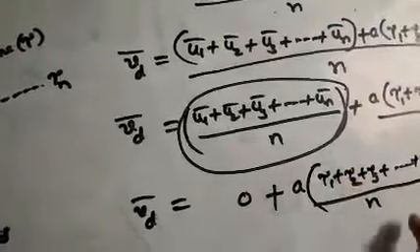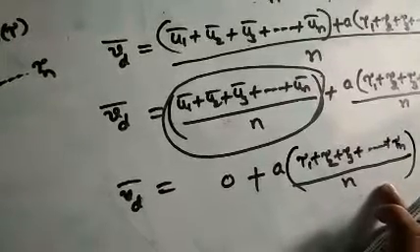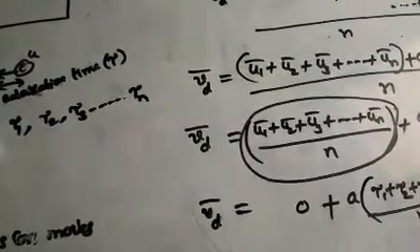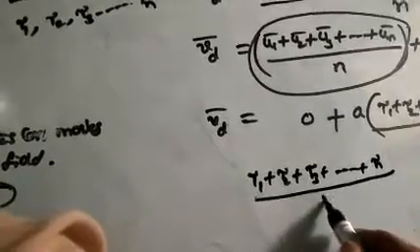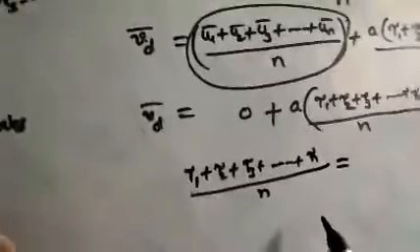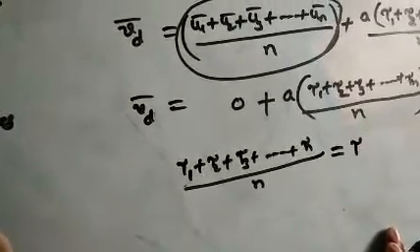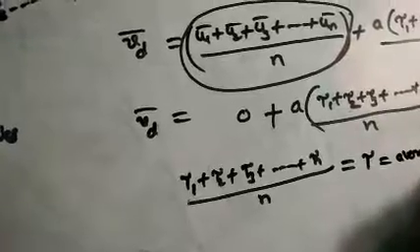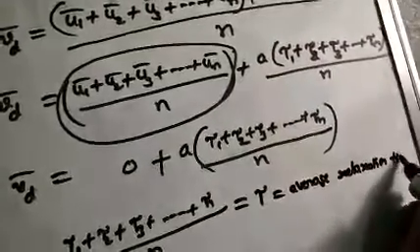This is the relaxation times of all the electrons averaged, and it is called tau, the average relaxation time.